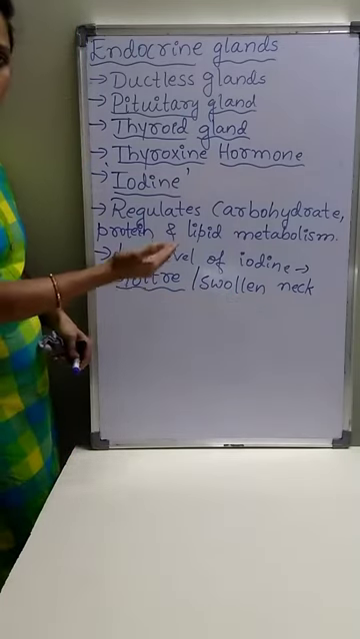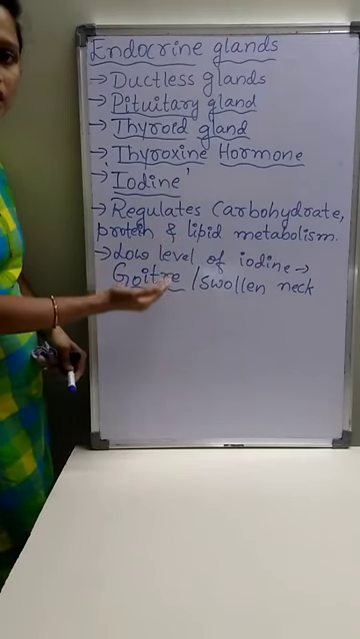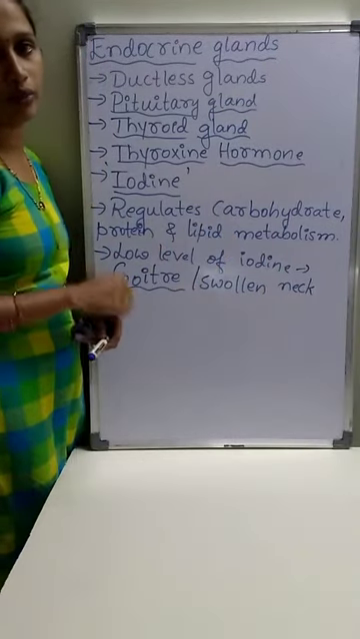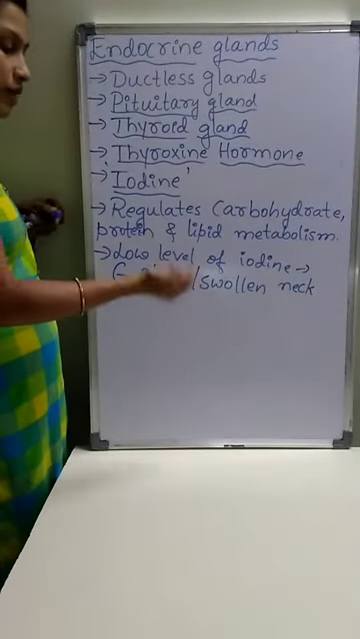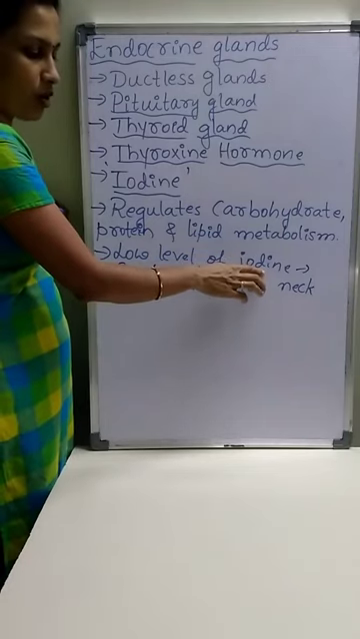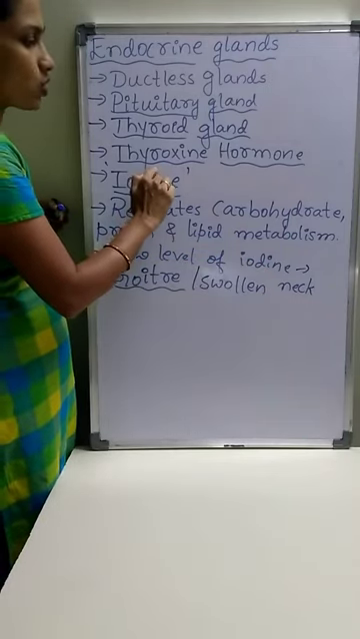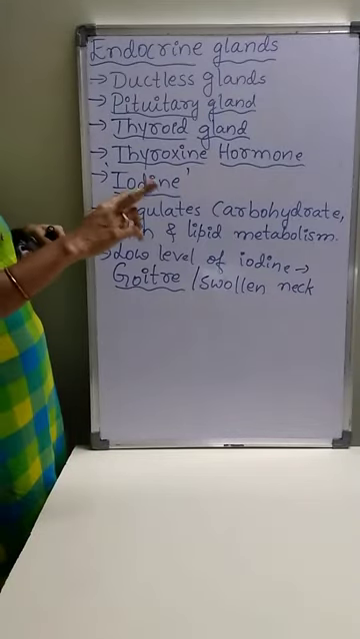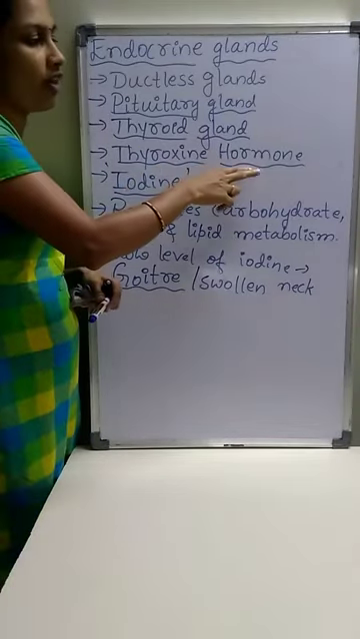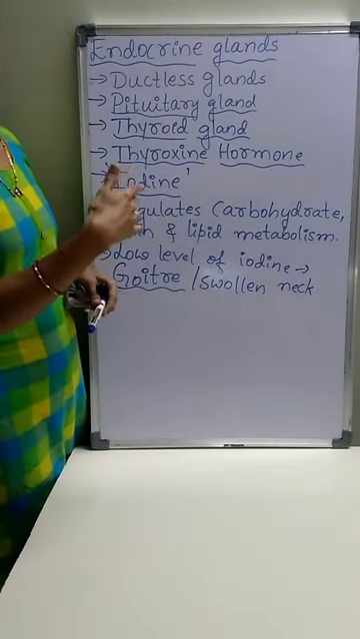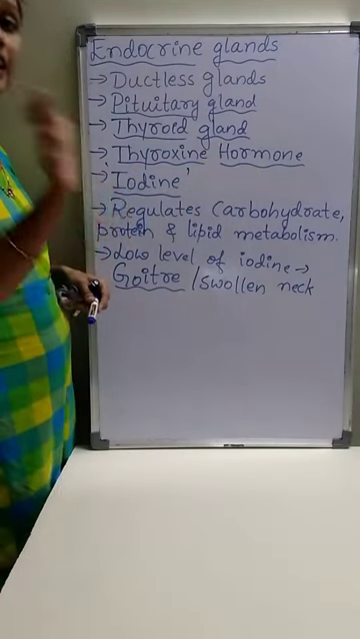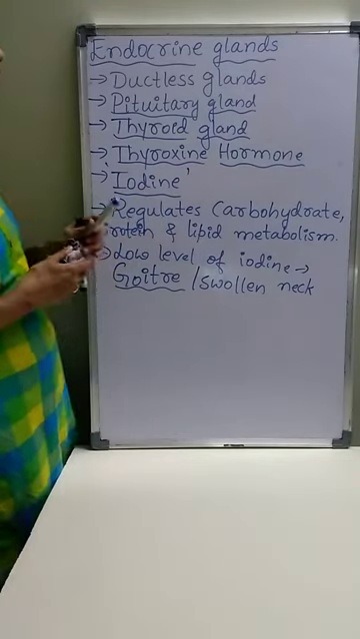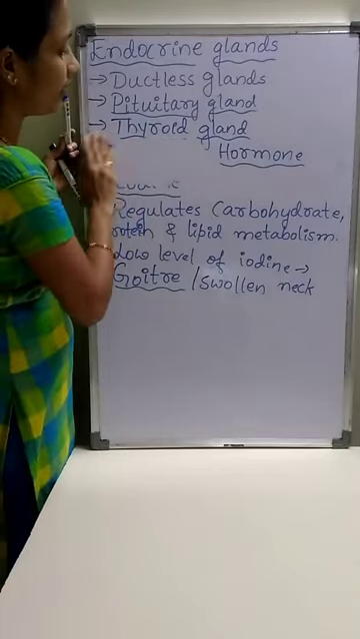Goiter is the condition which occurs due to a low level of iodine in the human body. A low level of iodine affects the synthesis of thyroxine hormone. There are two conditions: secretion of a low level of thyroxine hormone, and secretion of a high level of thyroxine hormone. This is about the thyroid gland.